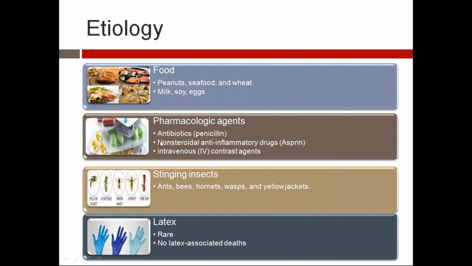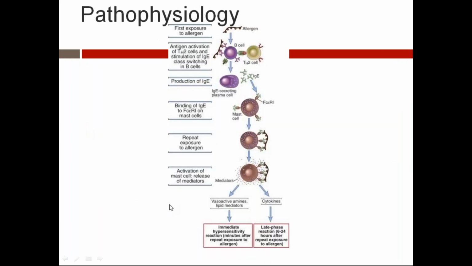Pharmacologic agents like antibiotics, penicillin being the commonest, we already know. NSAIDs like aspirin, IV contrast agents for the kidney, and stinging insects. This is the yellow hornet and bee wasp. Some ants can also cause these things. Latex, our powdered gloves, can cause allergies and anaphylaxis.